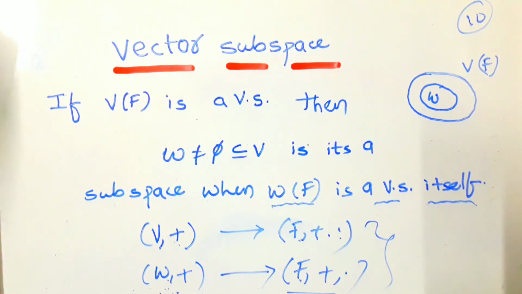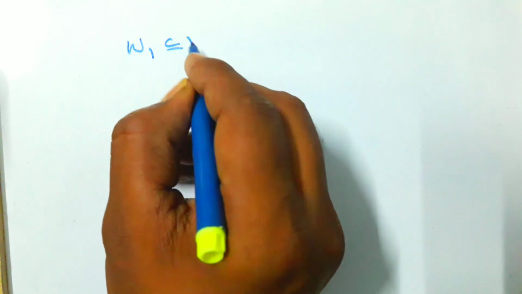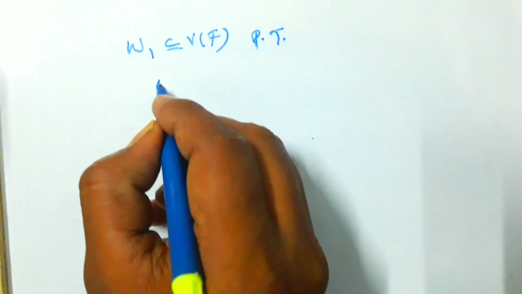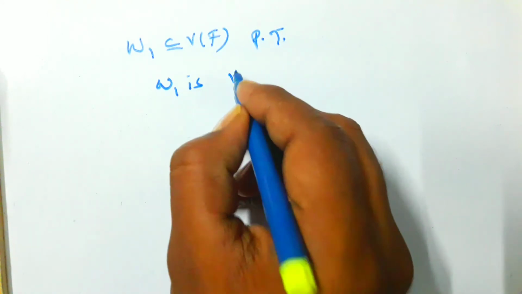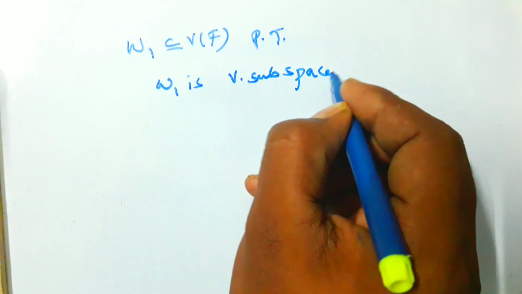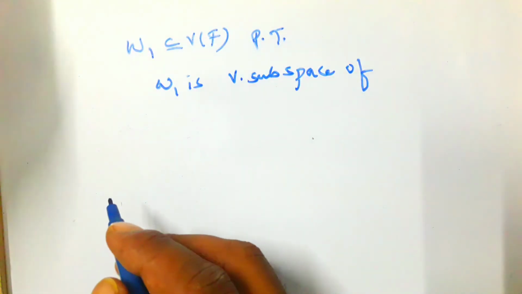Here, for proving a vector subspace, first of all, what do you have to prove? For example, if a set is given, W1 is a subset of V over F, and the question is to prove that W1 is a vector subspace of V over F. What do we prove here?